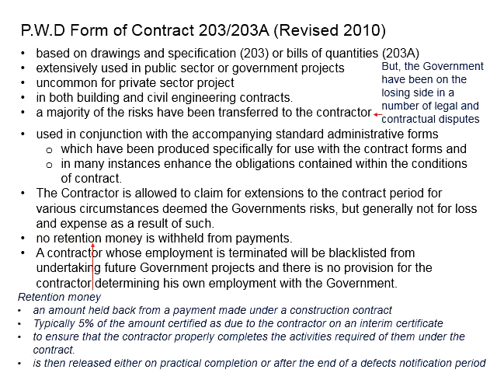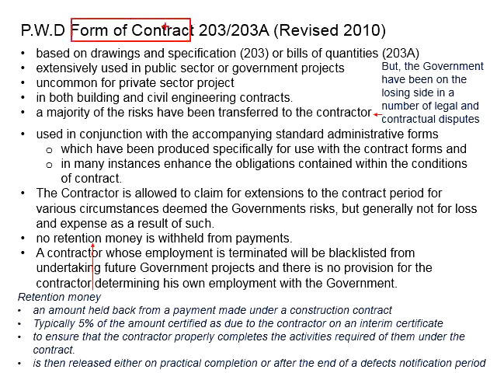There is one more thing. A contractor whose employment is terminated due to various issues will normally be blacklisted from undertaking future government projects. Therefore, if the contractor would like to acquire government projects in future, the contractor needs to deliver the work properly.